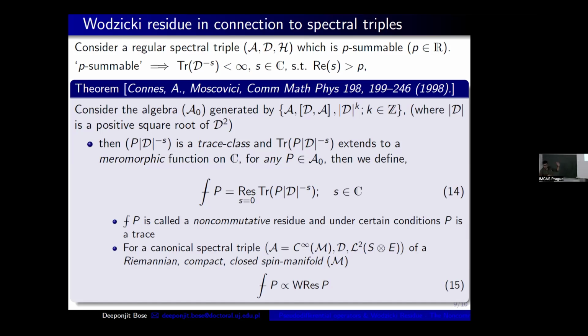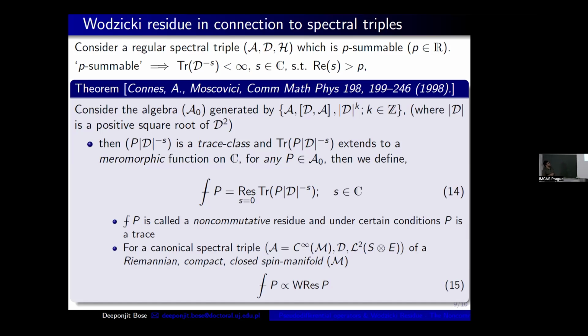So this is a trace class, and if this is a trace class, we can define a usual trace on this operator, which is taken over the Hilbert space here. Now this extends to a meromorphic function on C, which consists of only isolated singularities, a finite number of poles.